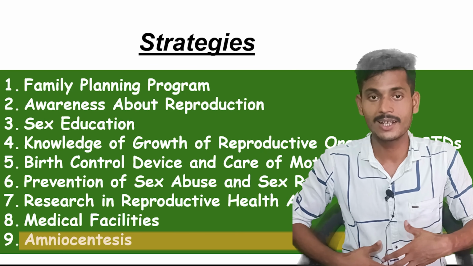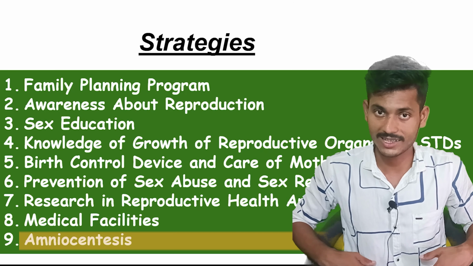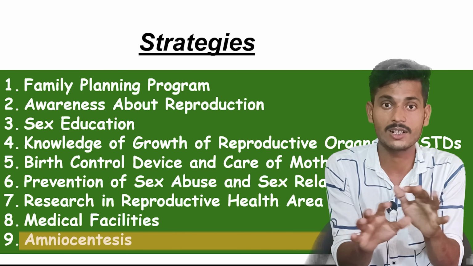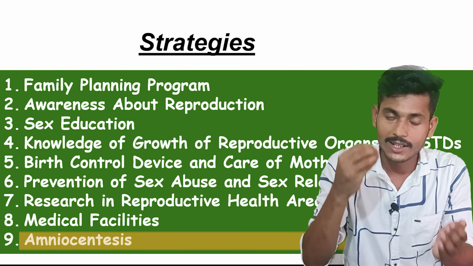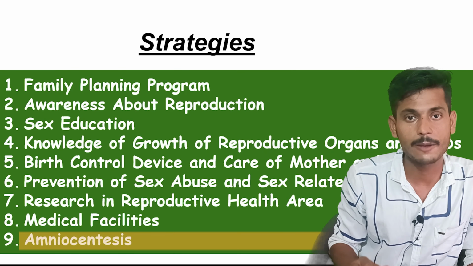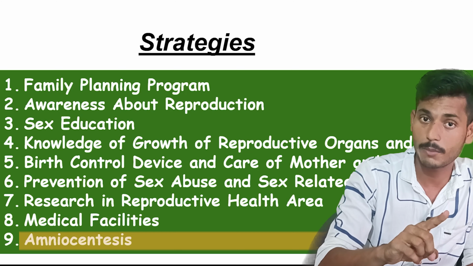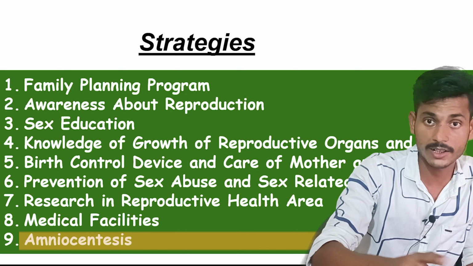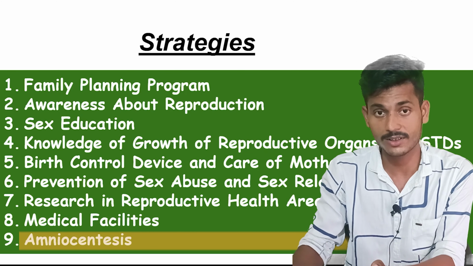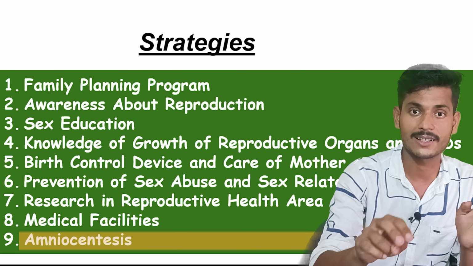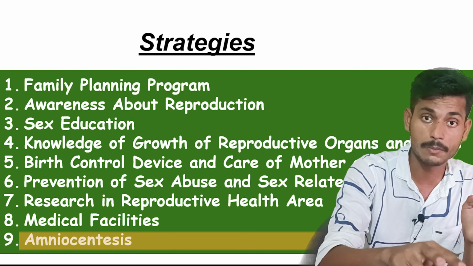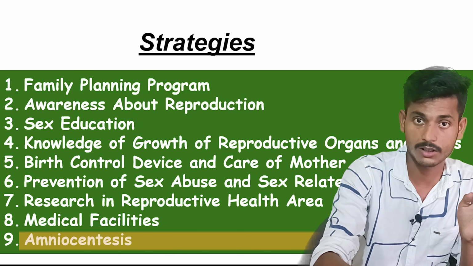Amniotic fluid basically surrounds the baby who is inside the mother's womb. It provides a protective cushion. So if you take some of the amniotic fluid and do a karyotype, you can easily understand the genetic disorders. You can also understand the baby's sex, whether the baby is male or female, a boy or a girl.